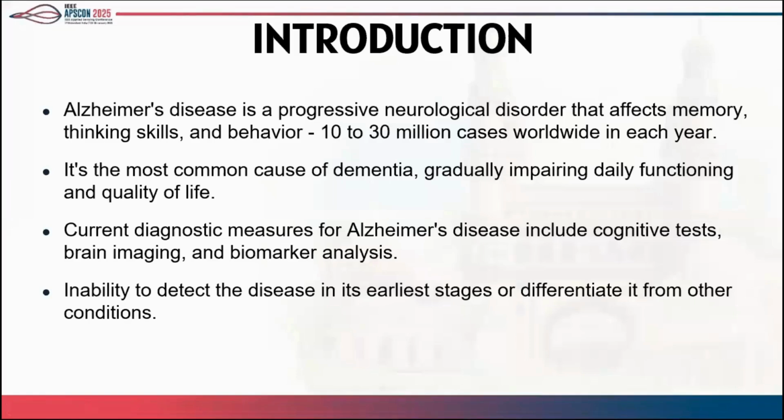So let me give a brief intro of Alzheimer's disease. It is basically a progressive neurological disorder that affects memory and thinking skills, and in the long run, it affects day-to-day tasks of an individual. There are on an average 10 to 30 million cases worldwide each year. And currently, if we talk about the diagnostic measures, there are no such methods which can detect this disease in the early phase, which leads to lack of treatment of this disease.